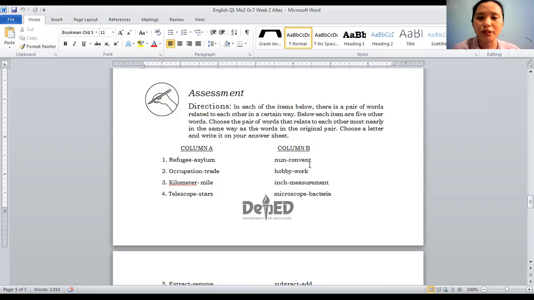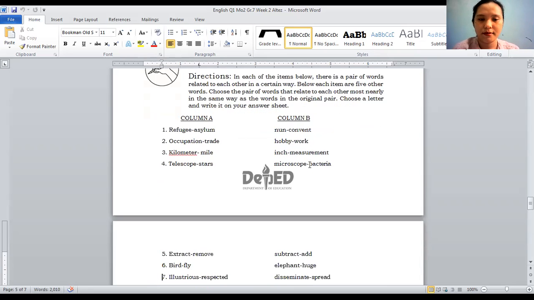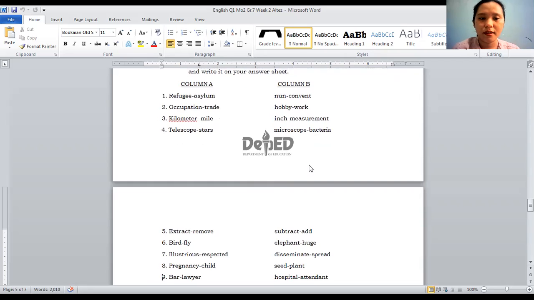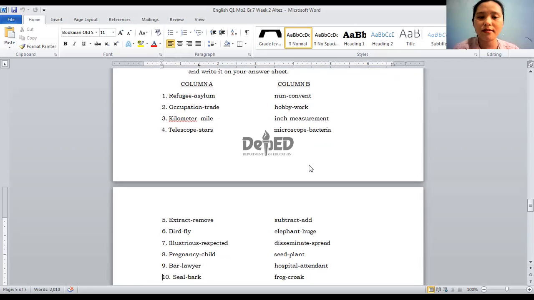Third, we have kilometer, mile, inch, measurement. So they are both measurement. Let's try again, number 4, telescope is to stars, microscope is to bacteria.